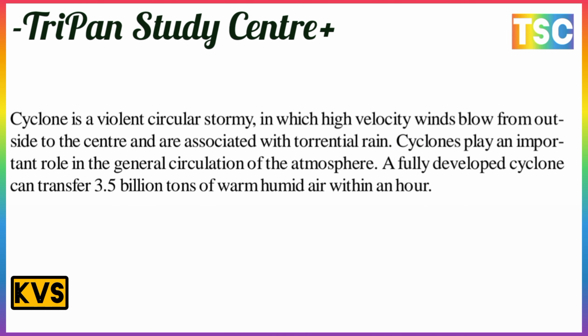A cyclone is a violent circular storm in which high velocity winds blow from the outer side to the center, and it is associated with torrential rain. Cyclones play an important role in the general circulation of the atmosphere. A fully developed cyclone can transfer 2.5 billion tons of warm, humid air within an hour.